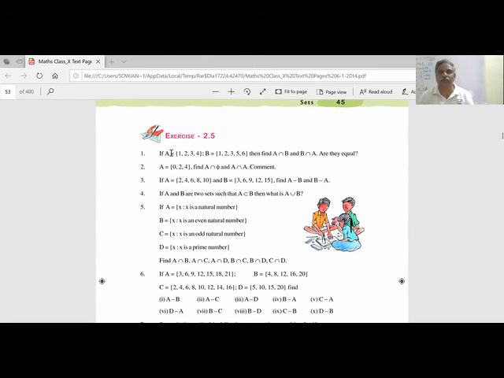A is 1, 2, 3, 4. B is 1, 2, 3, 5, 6. What is A intersection B? You tell by seeing. What are the elements containing A intersection B? A intersection means it contains in A and B both. What is common in both? 1, 2, 3 is in A. 1, 2, 3 in B also. So common is 1, 2, 3.